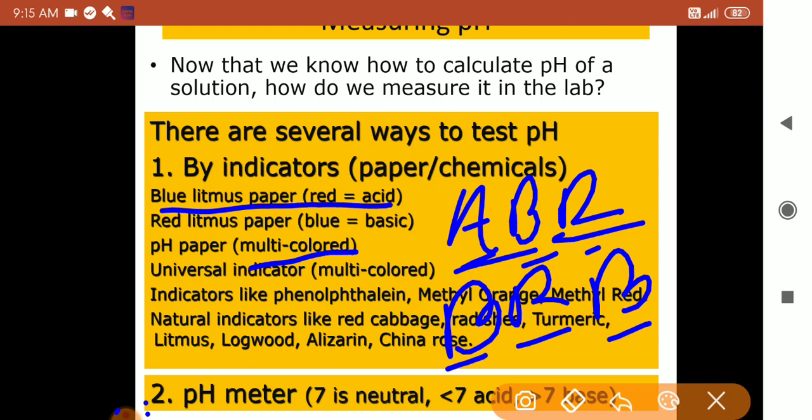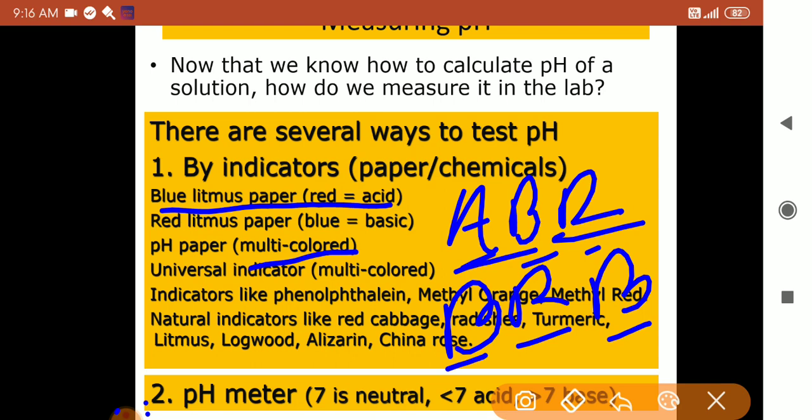There are numbers 1 to 14, and above each number a different color is there. When we dip the pH paper in a solution, whatever color we get, you have to match it with the colors present on the pH paper.